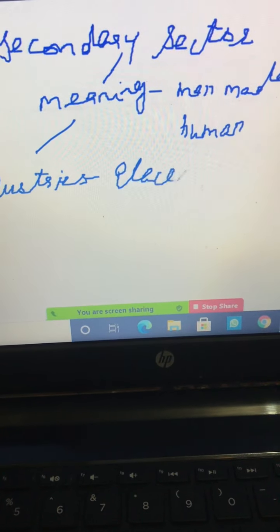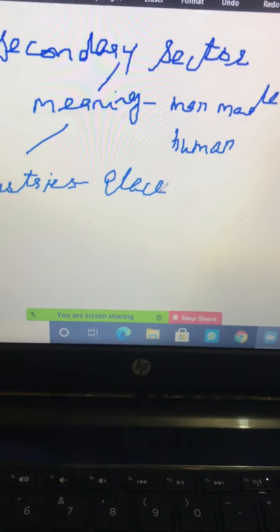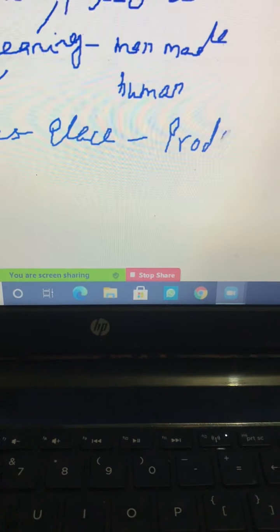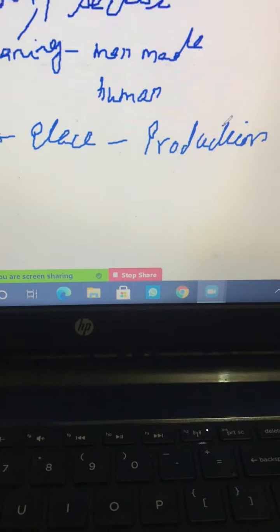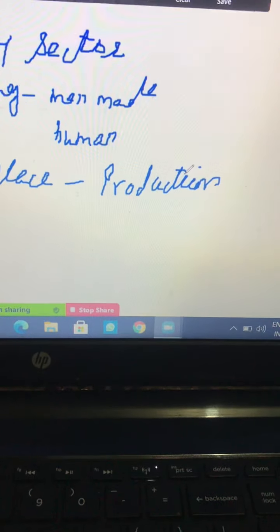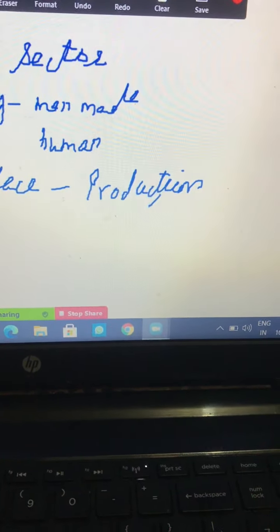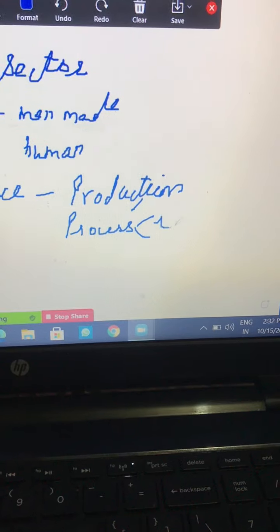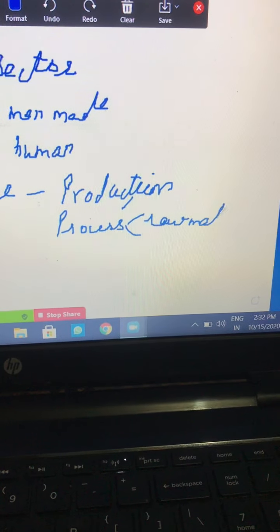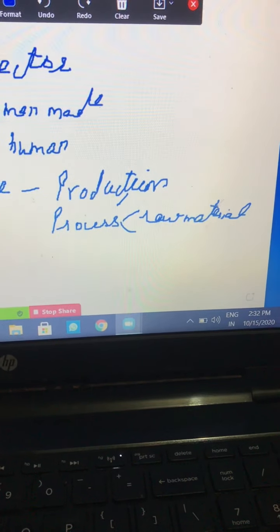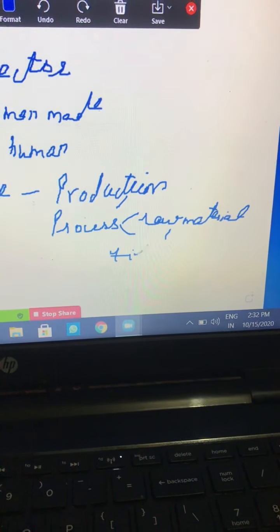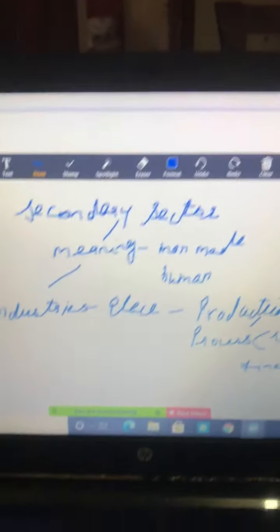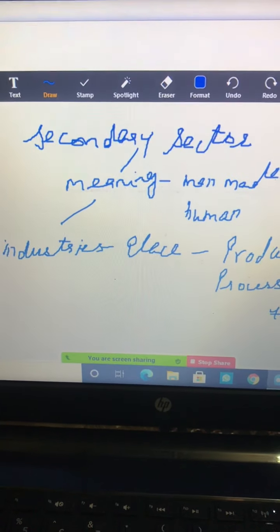Industry is a place. What is this place meant for? Where I am going to have an activity. Which activity? That is to have production. What do we mean by production? You all know this thing. Production means a process, and in that process, I am going to convert my raw material to final good. So this is all about your secondary sector. As an example, we are discussing here about industries.